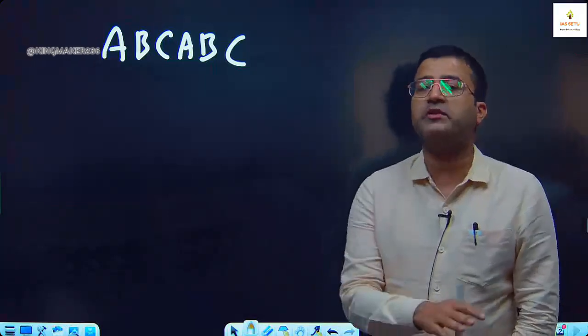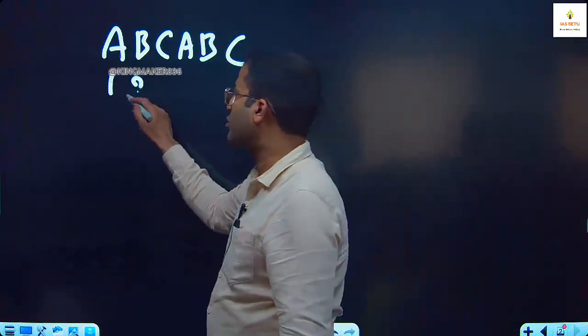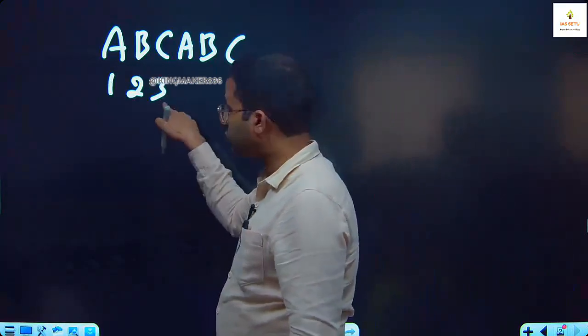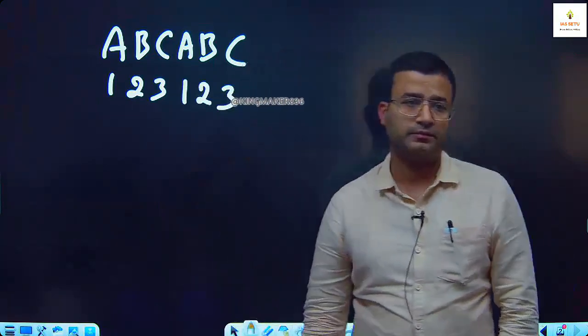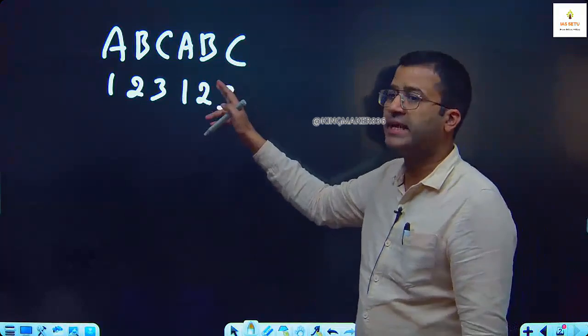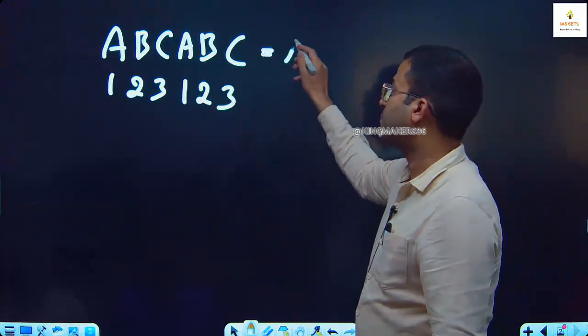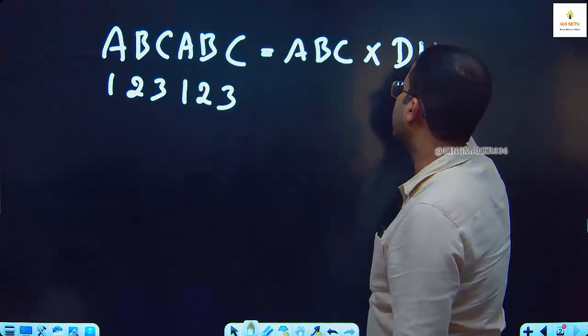And let me take 3, 4 examples so that you can understand. Like I take the number 123. So there should be repetition of this 123. See, the idea is a 6-digit number ABC, ABC can be expressed as ABC into 1001.